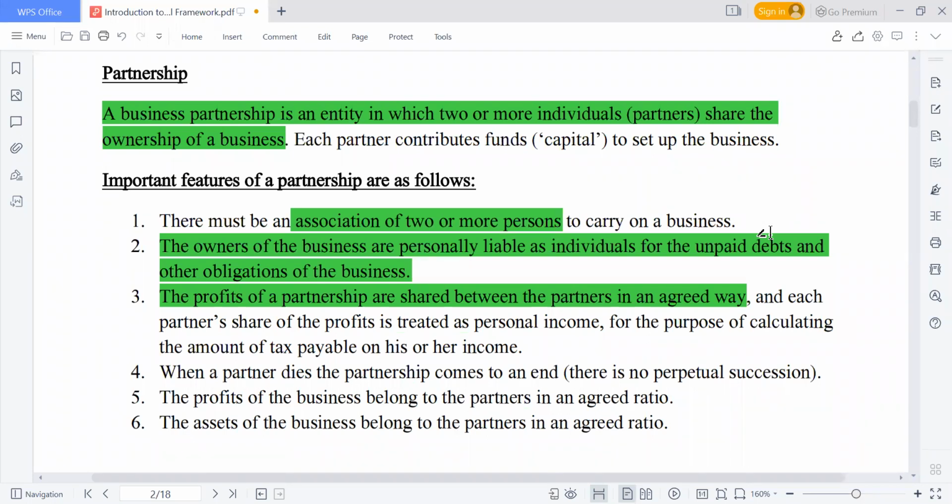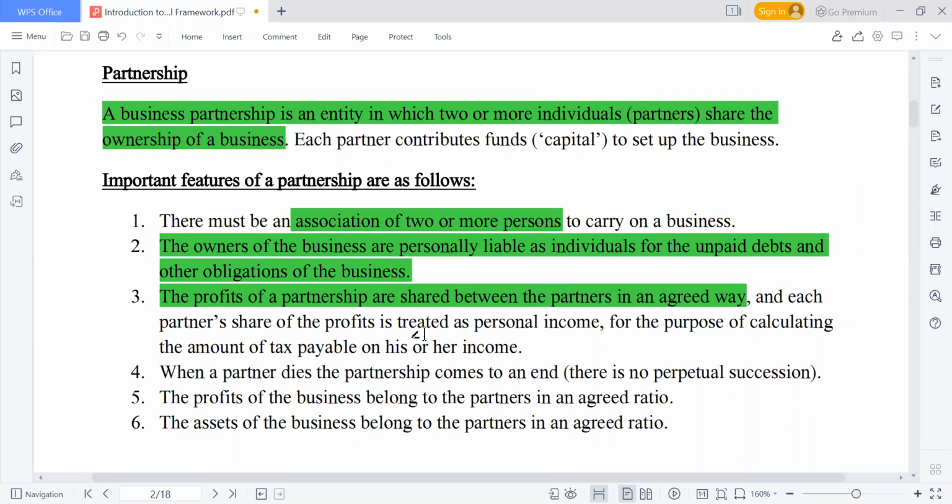Partnership deed is the document, the agreement that binds the partners together. So all the agreement, the required capital that we need to contribute, our sharing ratio, the signature, the next of kin of the partner, all those information relating to the partner will be contained in the partnership deed. So the profit sharing ratio will also be there in the partnership deed. And the profit of the business, you can see in the sole proprietorship, belongs to the owner, just that single individual. But here now, it belongs to the partners, all the partners.